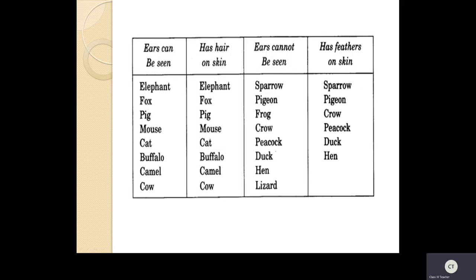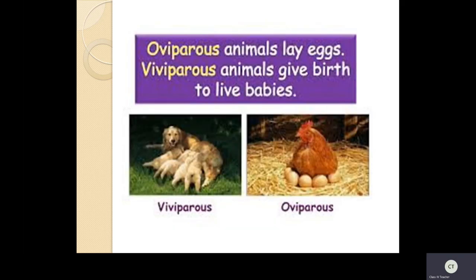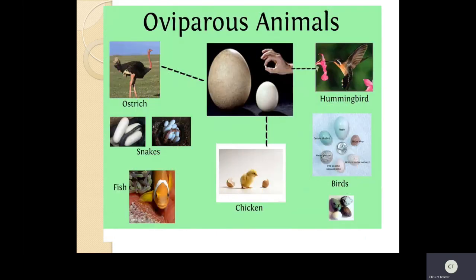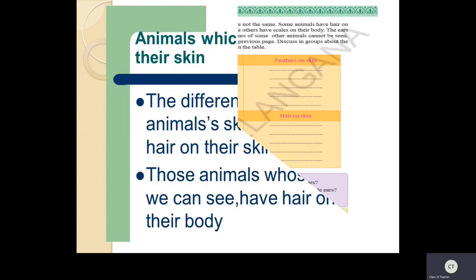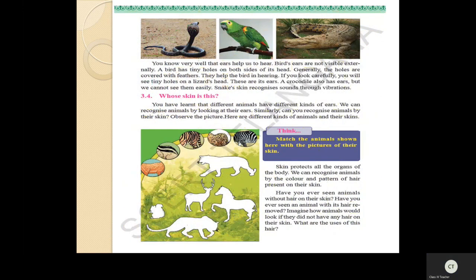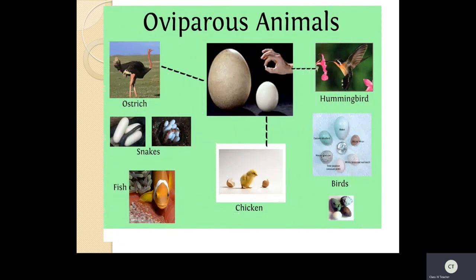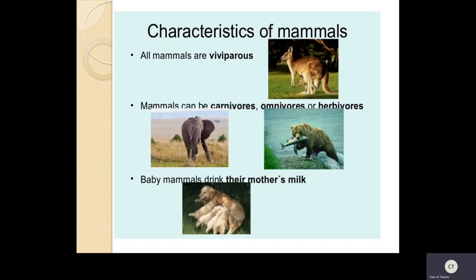So have you recalled today's topics? Today we have discussed two main topics, that is oviparous, viviparous, and also mammals. All mammals are viviparous. See these oviparous animals. Okay children, I hope everyone understood this topic. Try to complete this table. Once again read the textbook, children, so that you can understand the lesson. This is a very interesting lesson. All technical terms are there in this lesson: viviparous, oviparous, animals with external ears, animals without external ears. Once again if you read the textbook you can understand the topic.